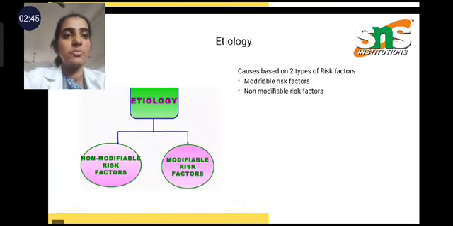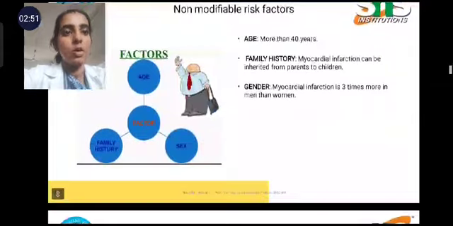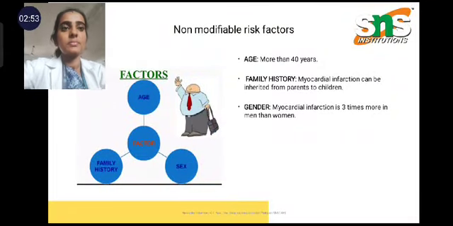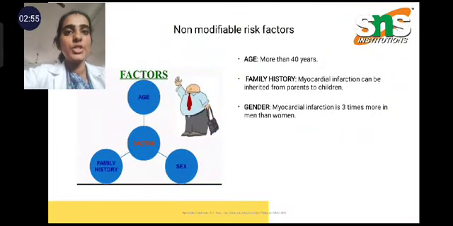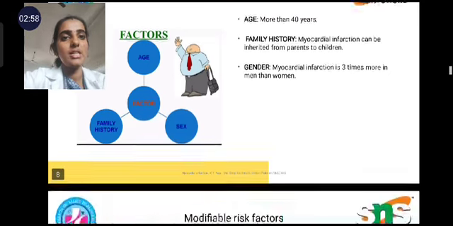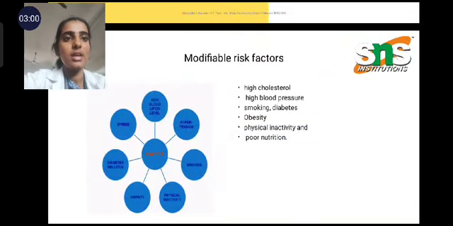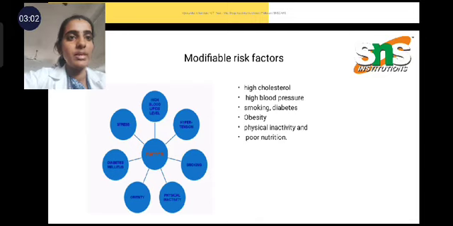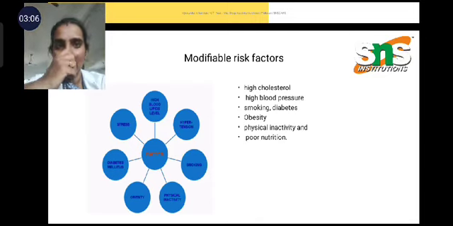The etiological factors are based on two types of risk factors: modifiable and non-modifiable. The non-modifiable risk factors are age more than 40 years, family history, and gender.